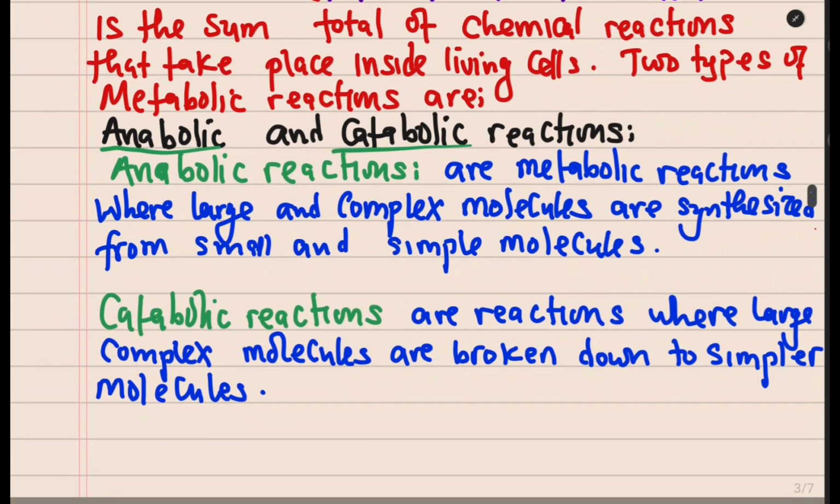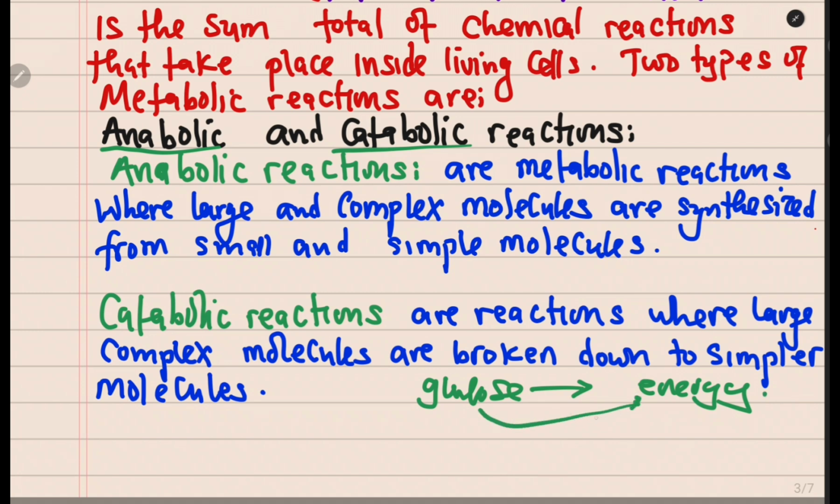Then catabolic reaction is just the opposite of anabolic reaction. Opposite in the sense that catabolic reaction involves the breaking down of large molecules into simpler ones. So for example, glucose. Glucose during the process of respiration is broken down into energy and of course other products. So which means glucose is broken down. But here in anabolic there's a building from smaller ones into large ones. I think that's a difference that you need to know.